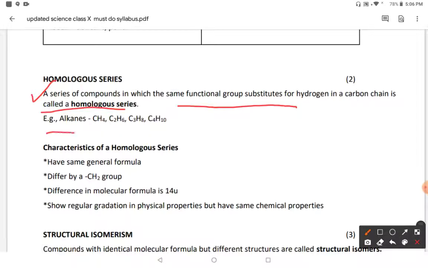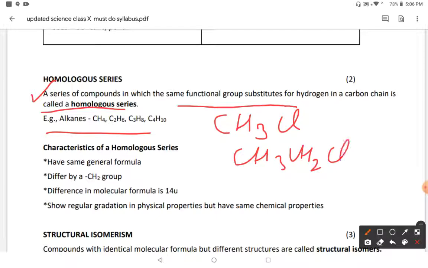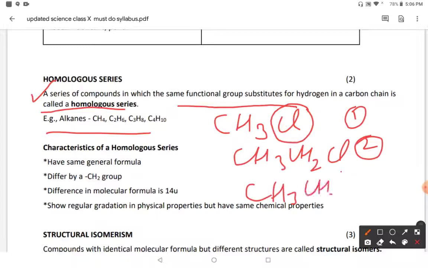Here one example is given, alkenes. We will take another example: CH3Cl, CH3CH2Cl. One hydrogen is substituted by one functional group, that is the chloro group. So here is also one chloro group, but when we see the difference between the first and second member, you can also continue it further: CH3CH2CH2Cl. The first one is chloromethane, second is chloroethane, third one is chloropropane.